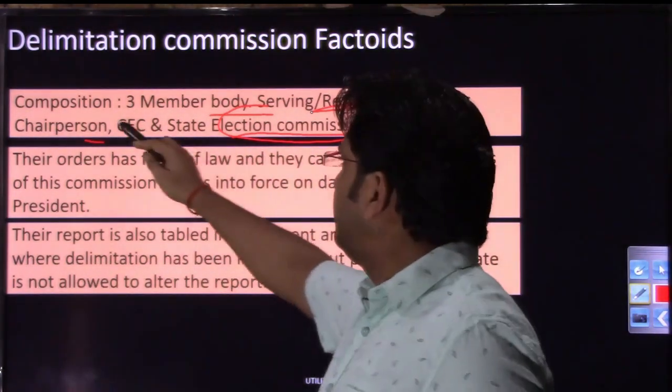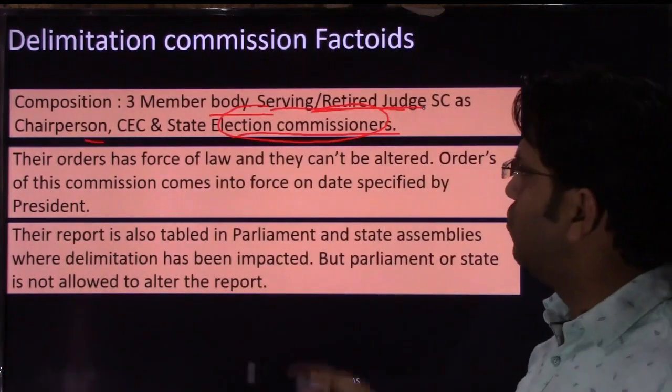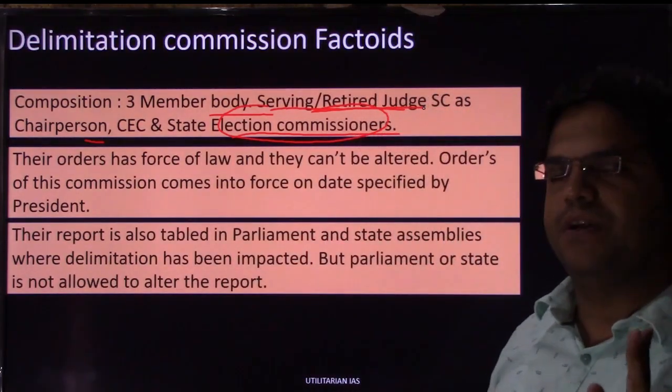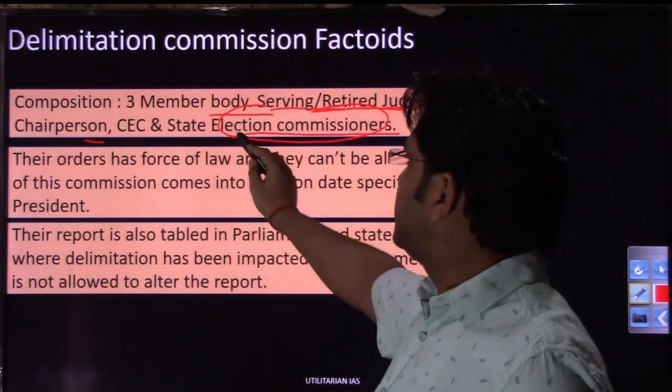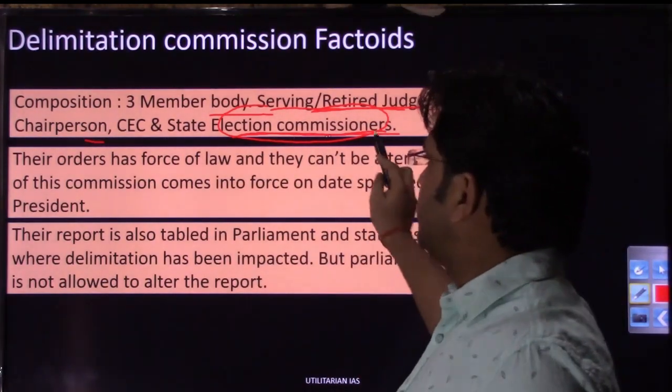So these two people will remain common: a serving or retired judge of the Supreme Court, who will act as chairperson, and the Chief Election Commissioner. These two people will remain common. और जिस भी स्टेट के ऊपर रिस्ट्रक्चरिंग के लिए डिसीजन लेना है, उसका इलेक्शन कमिश्नर।